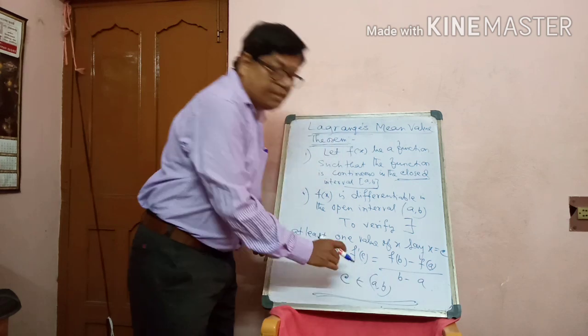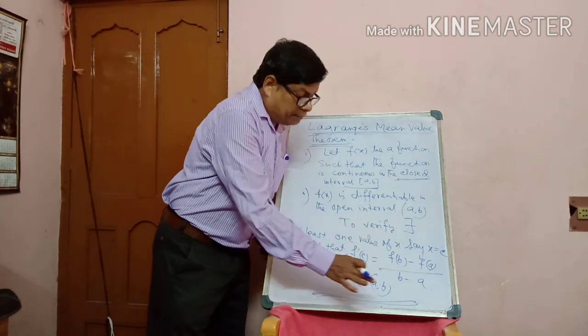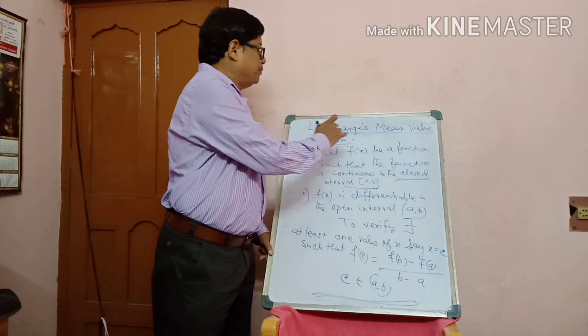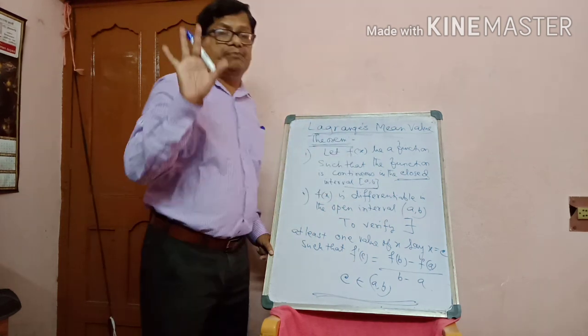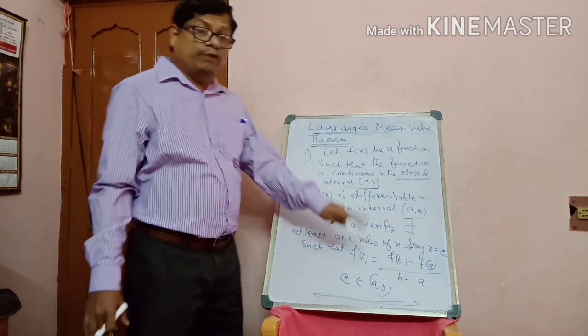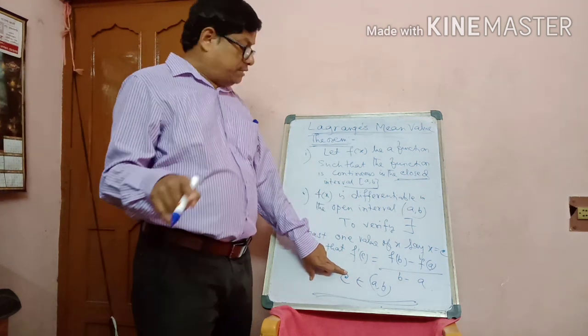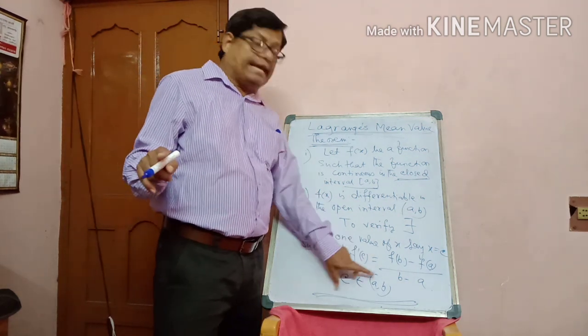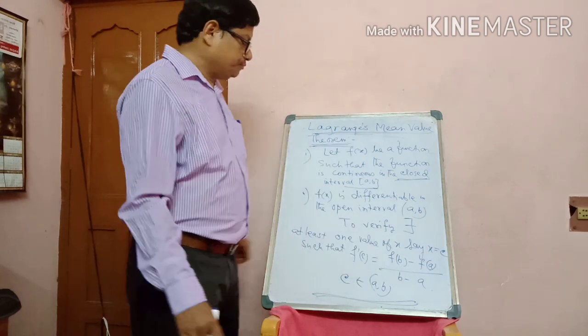If c belongs to AB, then the Lagrange mean value theorem is verified. Otherwise, not verified. Keep in mind, the value of c always lies between a and b. Okay?